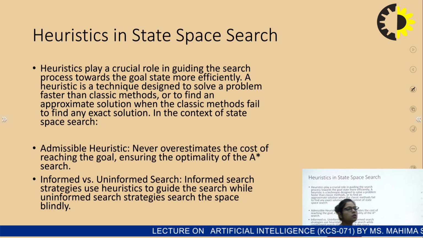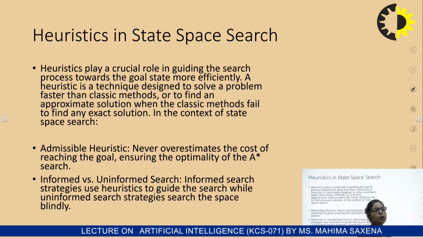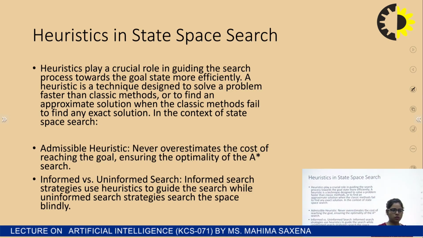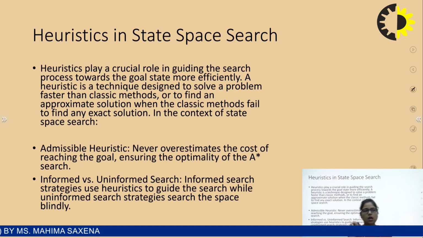The first one is admissible heuristic. Now, what is admissible heuristic? It never overestimates the cost of reaching the goal, ensuring the optimality of A star search. This is called admissible heuristic.